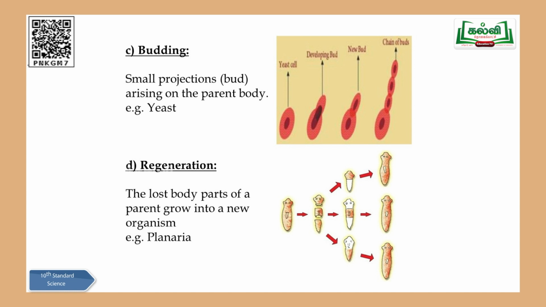The lost parts, the parts which are lost from the mother planaria. Planaria is a very good example of this particular regeneration method of reproduction, children. Planarians, you see, they are called flatworms. So what happens during their unfavorable condition?